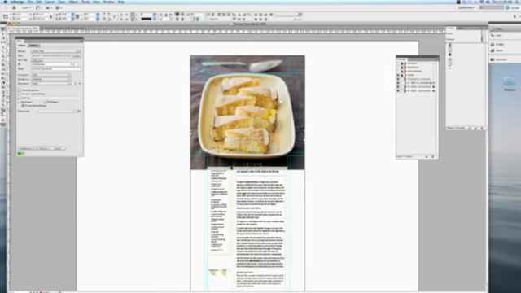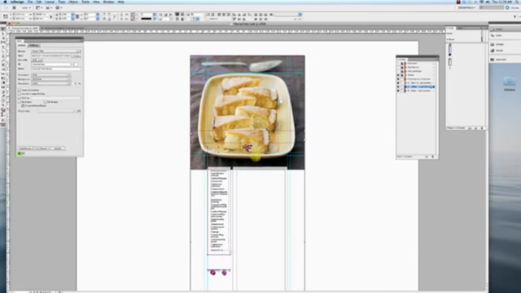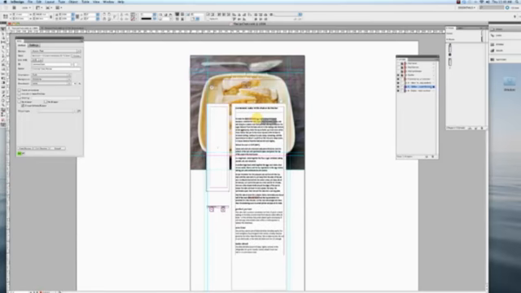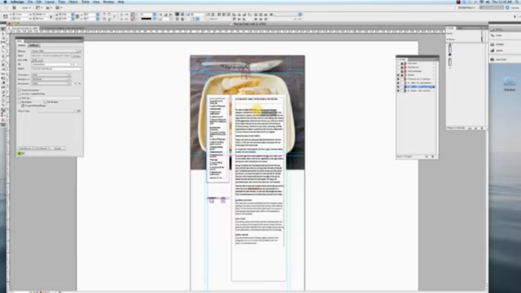version would look like. So here I'm going to take this content that's on my A layer, I'm going to put it all here on my B layer, and I'm just going to put it all right up here at the top. This is going to be kind of an ugly design, but you'll get the point.